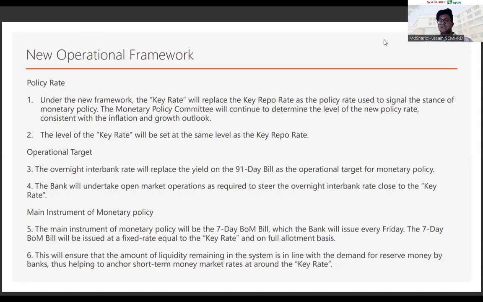And the main instrument of the monetary policy, the main innovation that has come up with this new monetary policy, is the 7-day BOM bill, or the 7-day Bank of Mauritius bill, which the bank will issue every Friday. The 7-day bill will be issued at a fixed rate equal to the key rate and on a full allotment basis. So this will ensure the amount of liquidity remaining in the system, and also there will be some reserve money held by the banks. So we can anchor short-term market rates around the key rate.